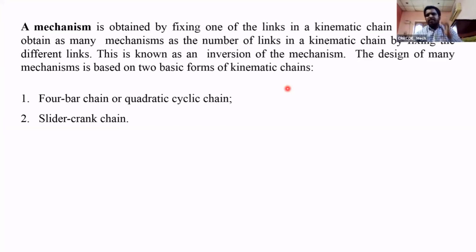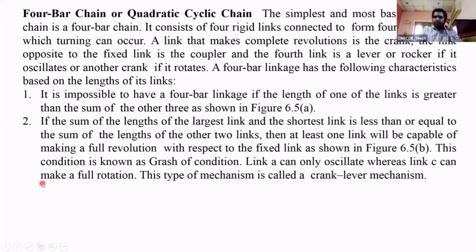Now we see the basic mechanisms used in mechanical systems, that is, the 4-bar chain mechanism and the slider crank mechanism. First we see the 4-bar chain mechanism. A 4-bar chain mechanism is a combination of 4 links. It's the simplest mechanism, formed by connecting the 4 links.